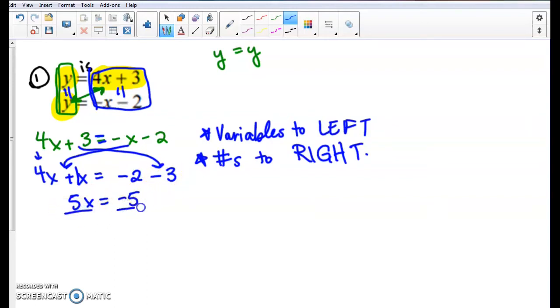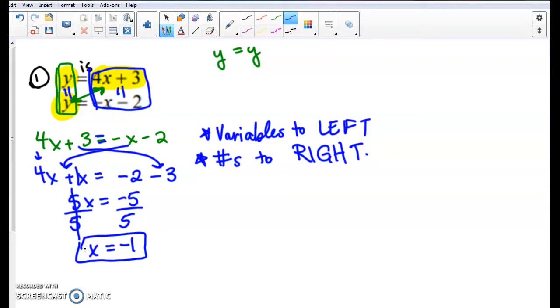Now we're going to divide both sides by 5. 5's cancel, and x equals negative 5 divided by 5, which is a negative 1. Very good. So I now know x equals negative 1.